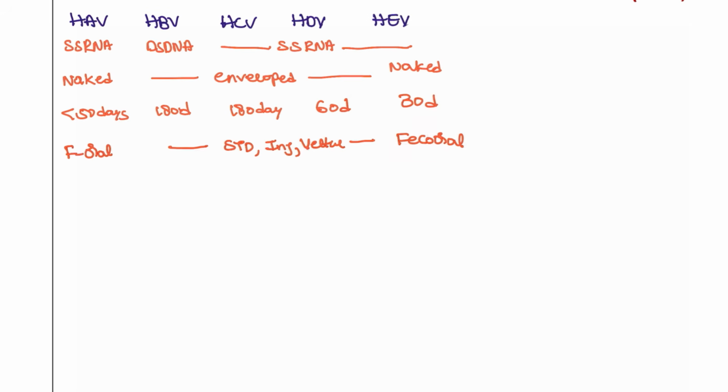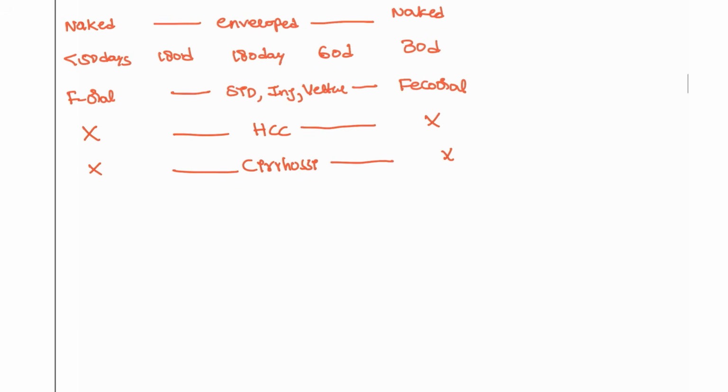And which of the following is associated with hepatocellular carcinoma? Again, B, C, D. Here it is not seen with hepatocellular carcinoma. Cirrhosis, the patient can develop fibrosis. This is also seen with B, C, D, but not with E and A that you are going to see. So chronicity and carcinoma are seen with B, C, D. That is the first thing that you can remember.